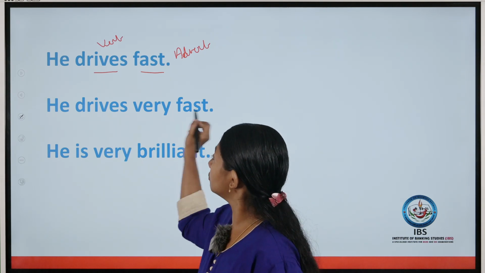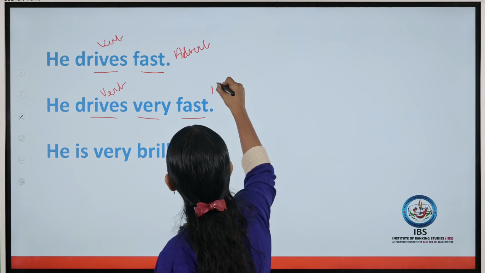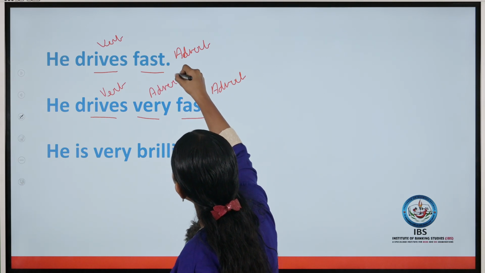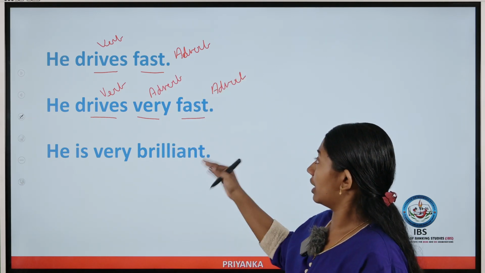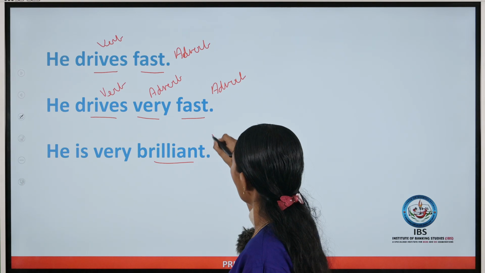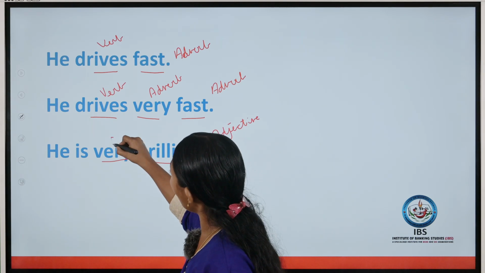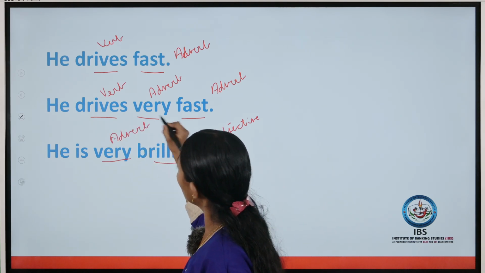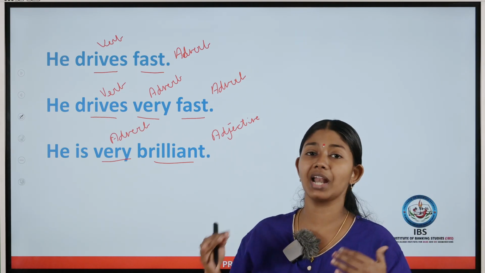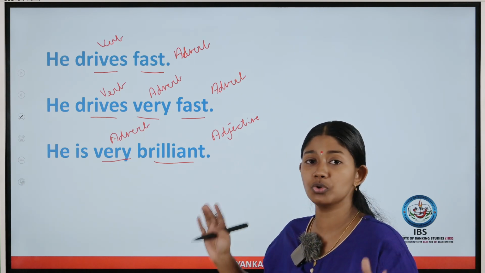Here, he drives very fast. Drives is a verb, fast is an adverb, and very is also an adverb. So after writing down all the parts of speech, I will explain in detail. He is very brilliant. Here brilliant is an adjective and very is an adverb. So what I want to say is adverbs not only modify verbs, but adverbs modify adverbs and adverbs modify adjectives also.